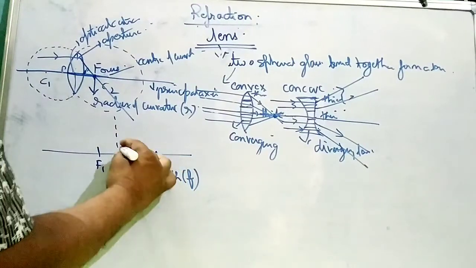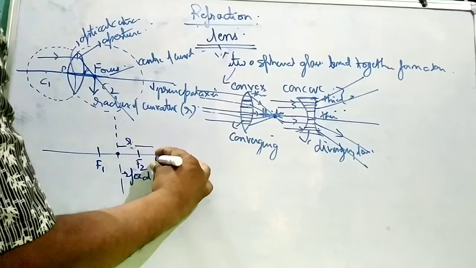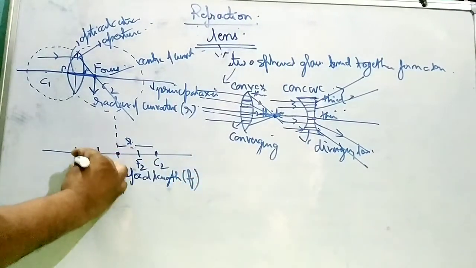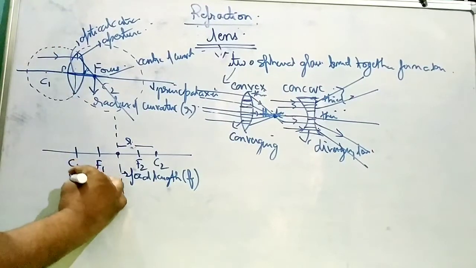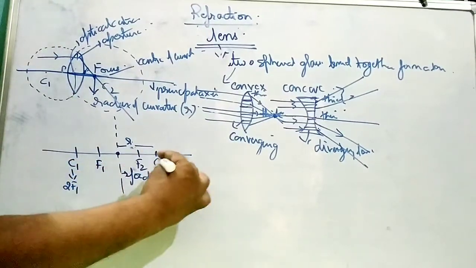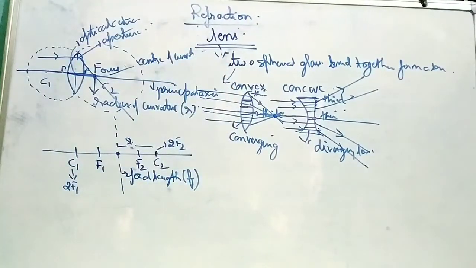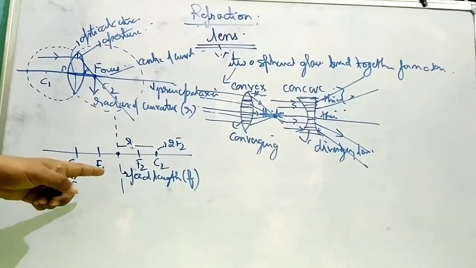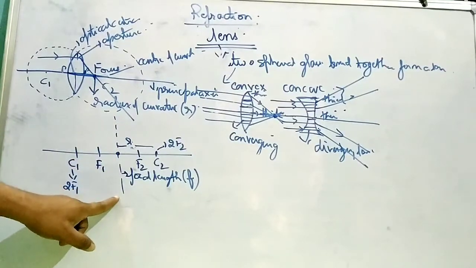At the same distance, this is called the radius of curvature. This is center of curvature 2, and this is center of curvature 1. C1 can also be called 2F1, and this can also be called 2F2. It is considered as 2F. I think you must have understood all of this, if this dotted line is considered as the length.